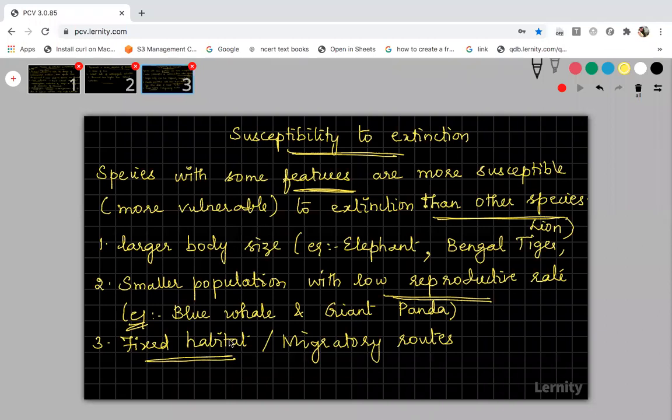They cannot sustain in a new habitat. For example, write down for fixed habitat organisms: blue whale is again a fixed habitat organism. It cannot survive in any other habitat. And then whooping cranes also have a fixed habitat. They cannot adapt in a new habitat, right?